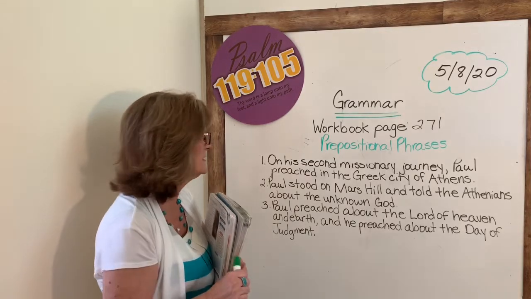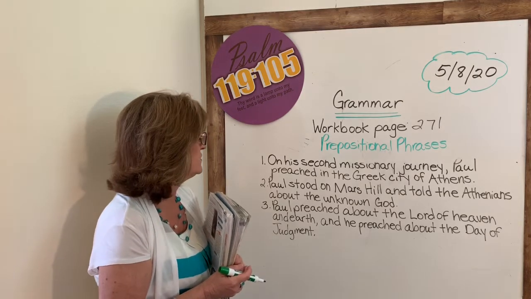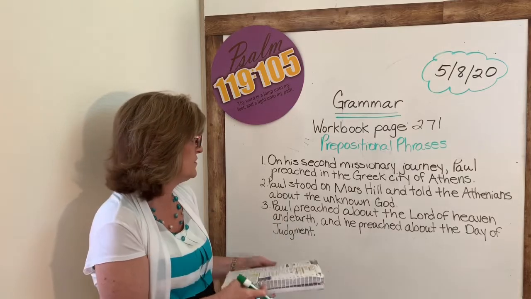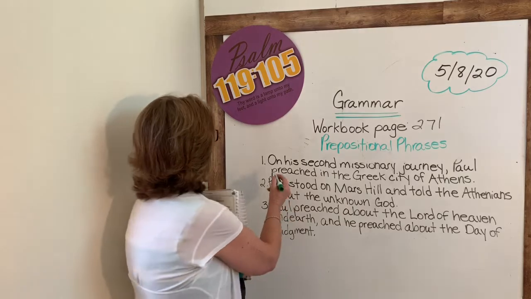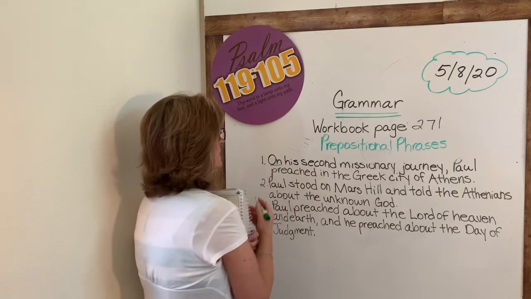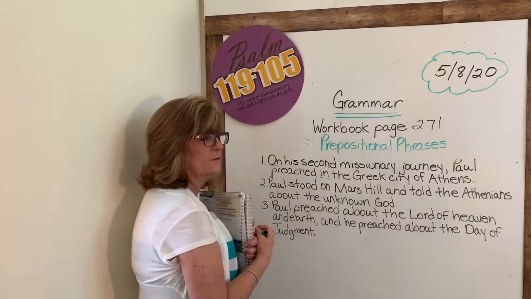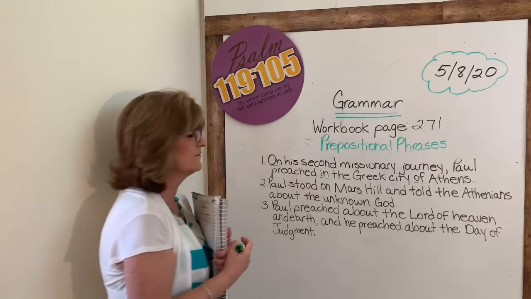The first one says, on his second missionary journey, Paul preached in the Greek city of Athens. All right, what prepositions do you see in that sentence? See if you can pick them out with me. We've got on, and we have in, and we have of, don't we? All right. 3 in that first sentence.